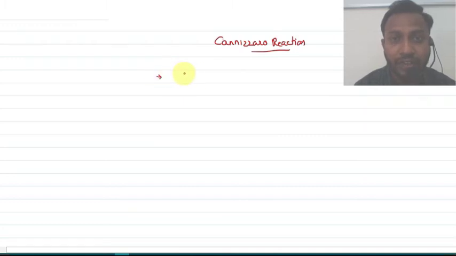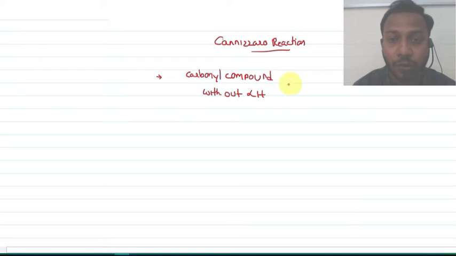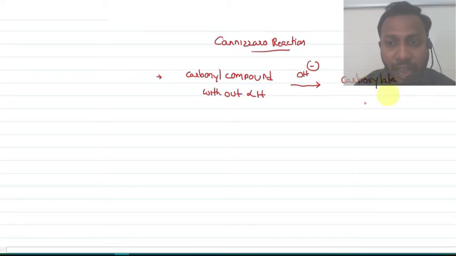A Cannizzaro reaction will be given by a carbonyl compound without alpha hydrogen. When these compounds are treated with a base like OH minus ion, it results in the formation of a carboxylate ion and an alcohol.